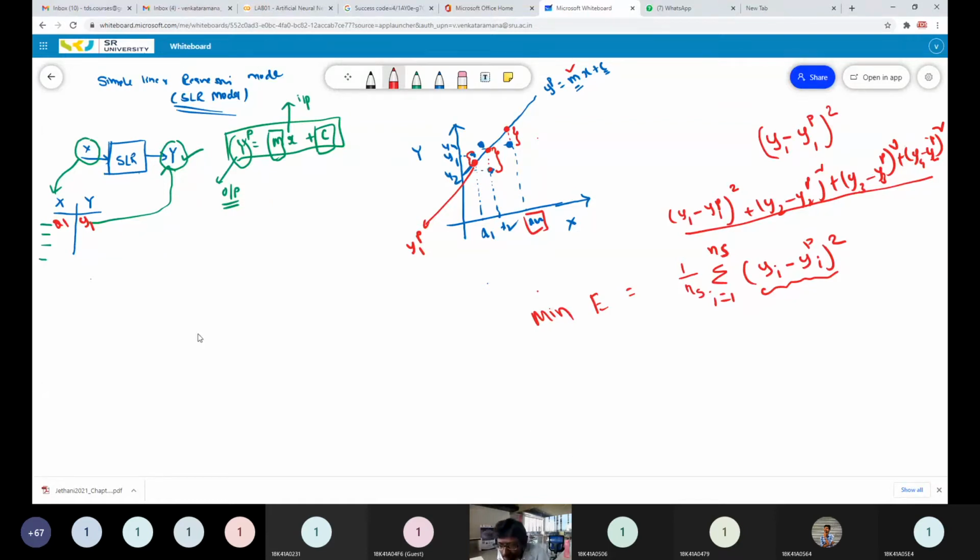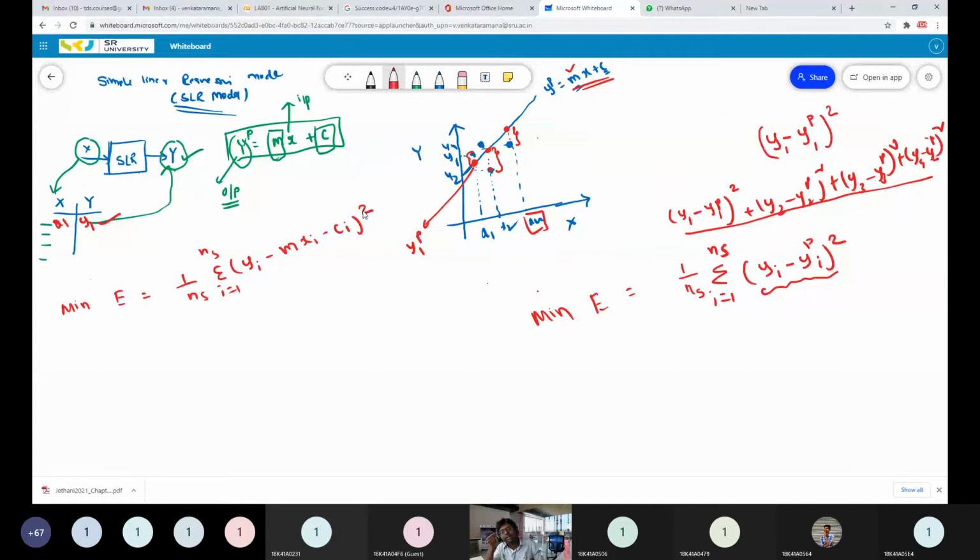So I can modify this equation as: minimize error equal to 1 by n sigma i equal to 1 to n, (yi, the actual value coming from the data, minus y predicted, which is m into xi minus c) whole square.